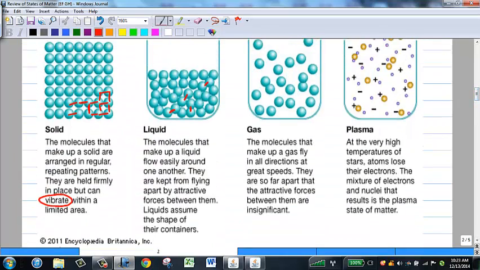Molecules of a liquid can rotate in ways that molecules of a solid cannot. So molecules of a solid are just sort of stuck in place, vibrating back and forth and back and forth and back and forth. Whereas molecules of a liquid, they can do that vibrational type of motion that solids can do, but they can also spin. And that spinning, that rotation, gives them an additional type of freedom of motion.